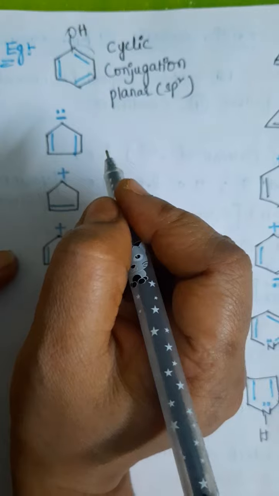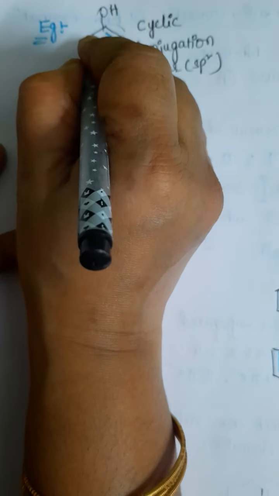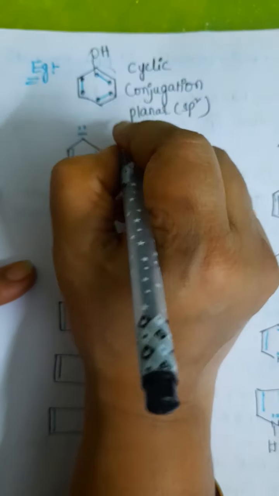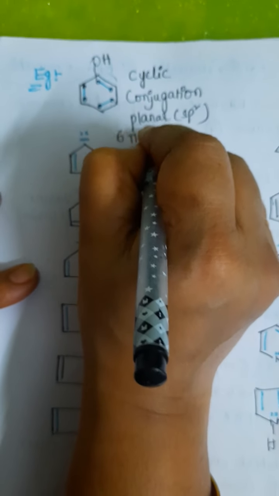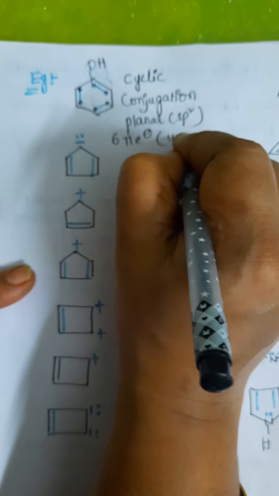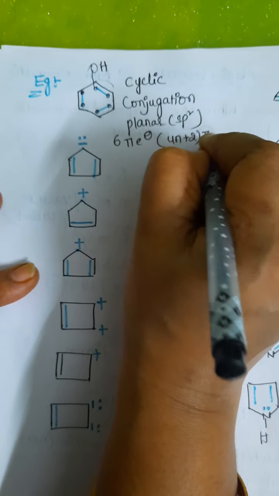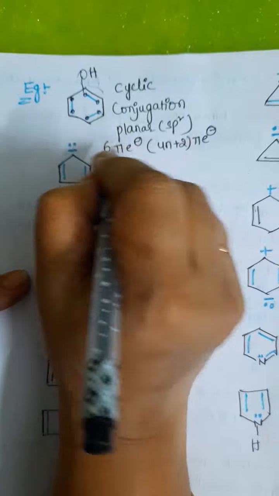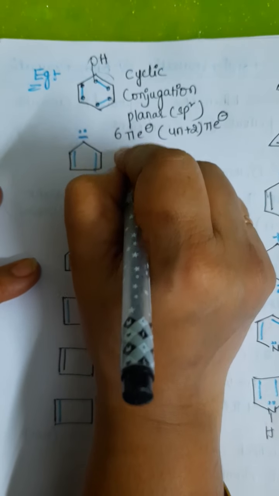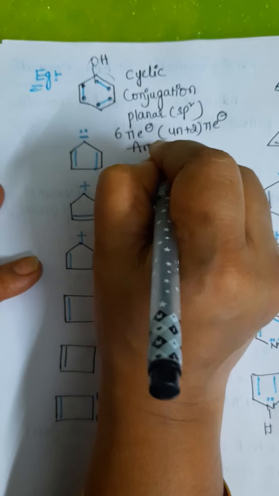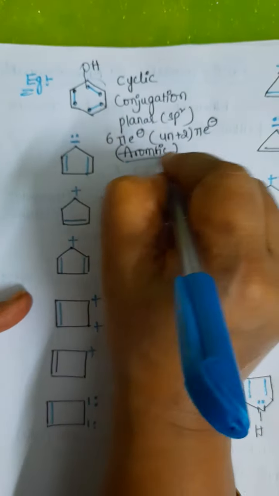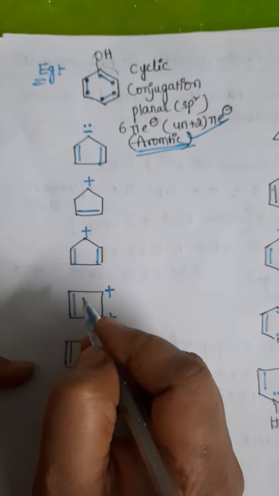So how many pi electrons are there? 1, 2, 3, 4, 5, 6. 6 pi electrons. According to which rule? 4n plus 2 pi electrons. This is Huckel's rule. So 6 pi electrons means aromatic or not? Yes, it is an aromatic compound. Okay, this is what compound? Aromatic. Like this you go through.